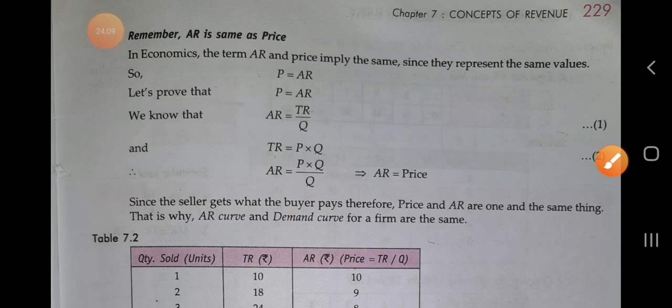Since the seller gets what the buyer pays, therefore P and AR are one and the same thing. That is why the AR curve and the demand curve of a firm are the same. Okay, we know very well that the seller gets whatever the buyer pays. So price of any commodity is just equal to the average revenue.